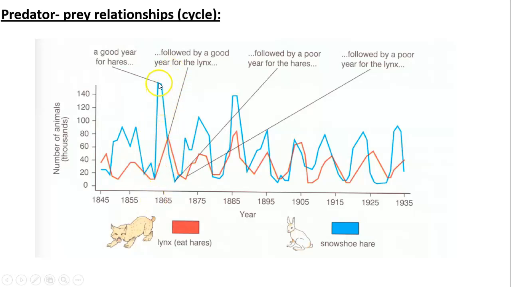And when the prey increases, the predator will increase, but then the prey will decrease dramatically. Therefore, the predators will decrease, and then the prey will increase, and it goes on and on like this.